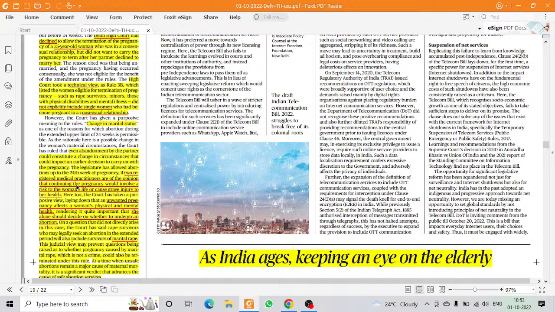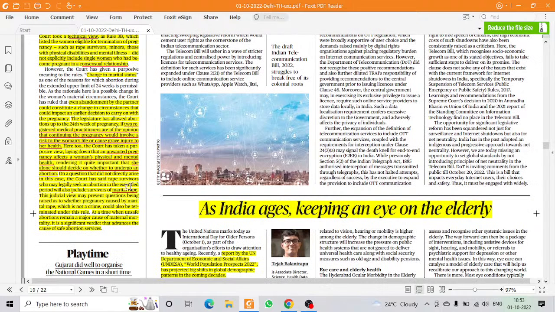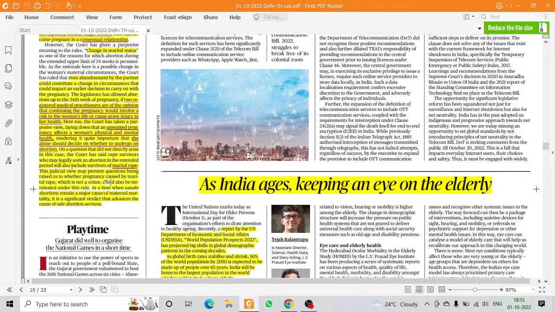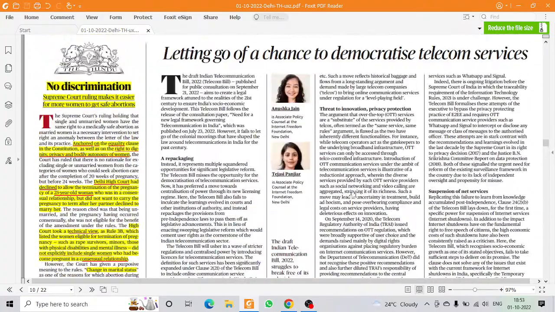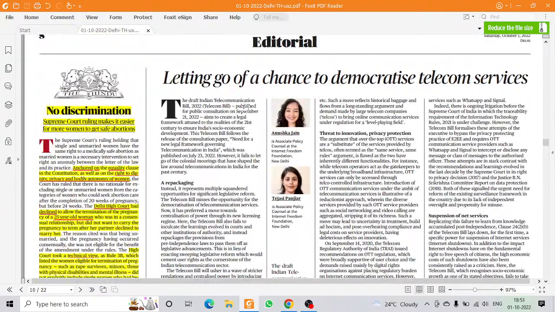But the court has said the mother should be the sole person to decide whether she wants that child or not, because she knows the effects of unwanted pregnancy on a woman's physical and mental health. So she knows it better. And then the court has also discussed the marital rape situation, where the court has allowed abortion beyond 20 weeks.